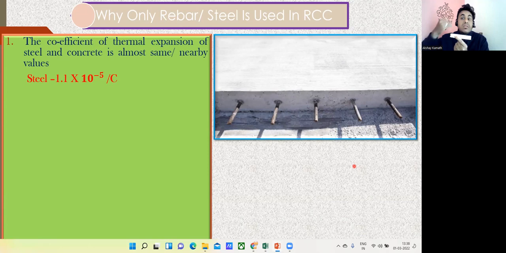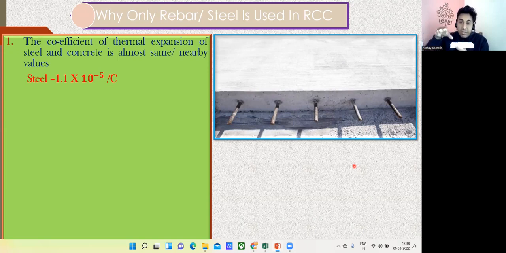Let us say due to the increase in the temperature, the materials are going to expand. Let us say this is going to expand by 5 mm. If you don't understand in mm, we'll speak in terms of centimeters. Let us say it's going to increase by 50 centimeters when I'm increasing the temperature. In the same way, right now the room temperature is 27 degrees Celsius. Let us say I'm completely cooling down my room, and I'll bring the temperature somewhere close to 18 or let us say 15 degrees Celsius.